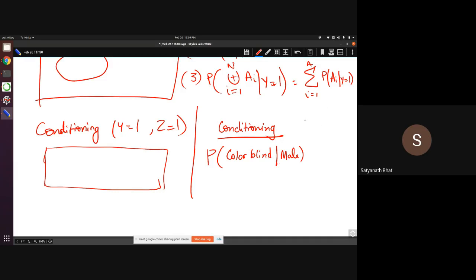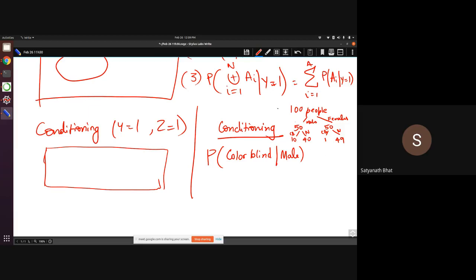Suppose I do a sample. There are 100 people in a class, and let us say there are 50 males and 50 females. In the males, there are 10 colorblind and 40 normal vision. And in females, there is 1 colorblind and 49 normal. So this is colorblind, this is normal, this is normal, this is colorblind.